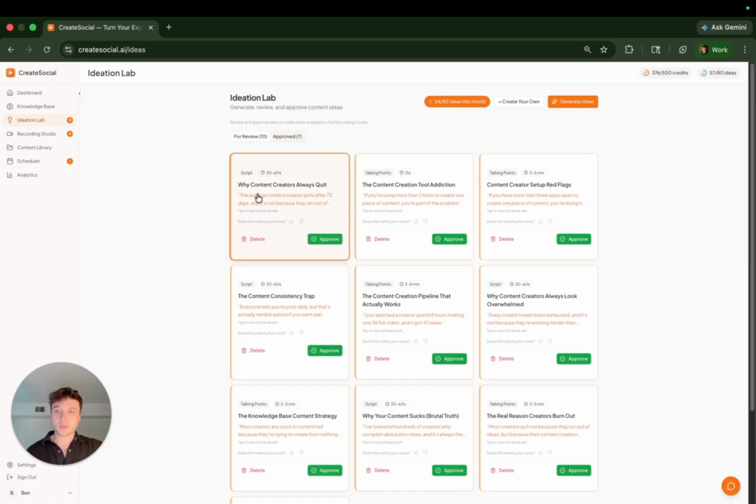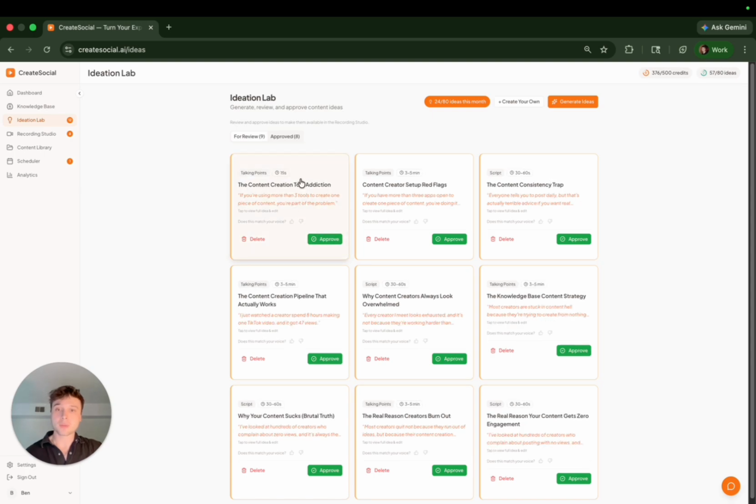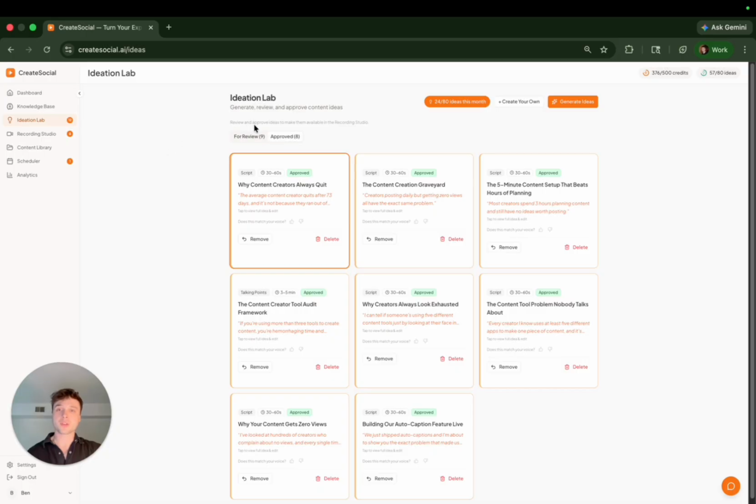In this case, I'm going to actually just approve this, and what will happen now is you'll see that approved went from 7 to 8. If I go over to my approved, I can see all the ideas that I've approved prior. If I want, I can remove any of these ideas and that'll push them back to for review if I want to edit them again. Or if I want to delete them, I can do that here too.